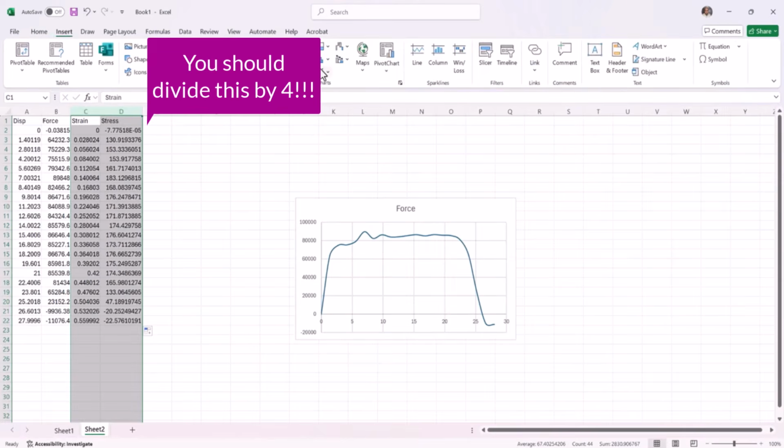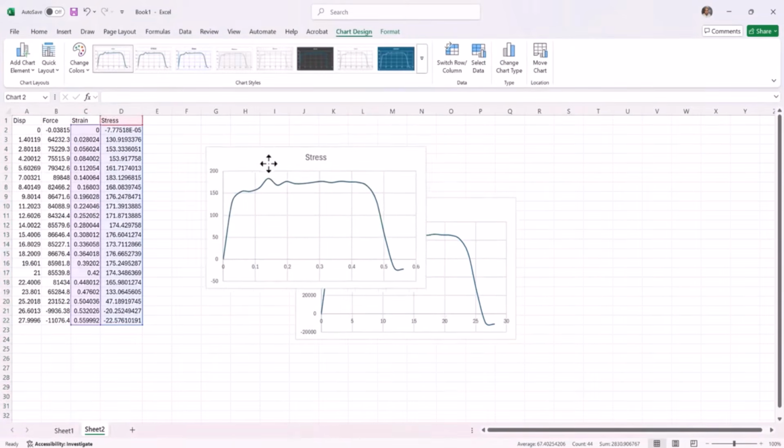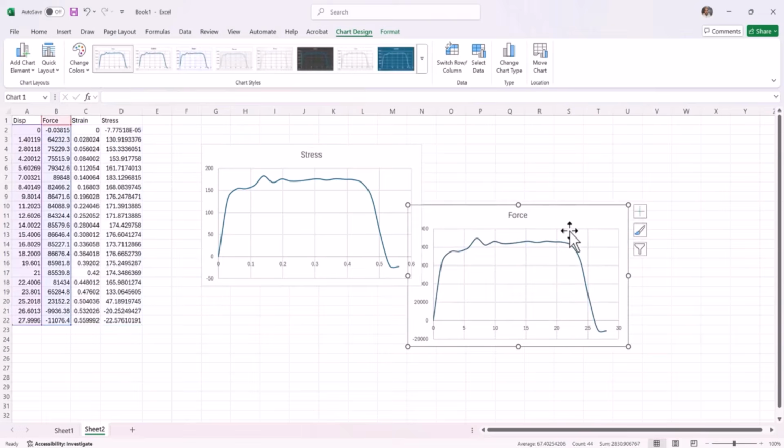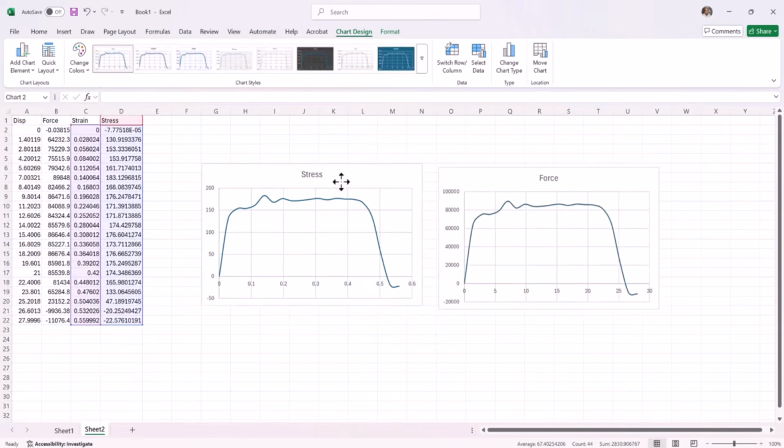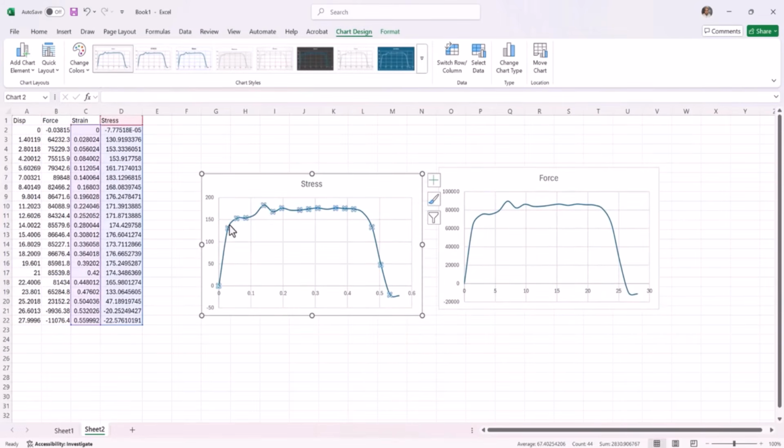converted. Now we can plot the stress strain curve, which is similar to the force displacement, but the values are different, and you see here the curve is more accurate in terms of seeing the stress and strain. You can also calculate the yield stress and do whatever you want with the data.